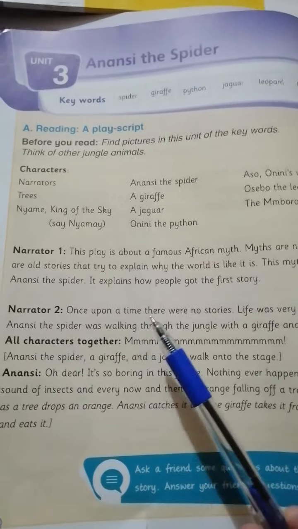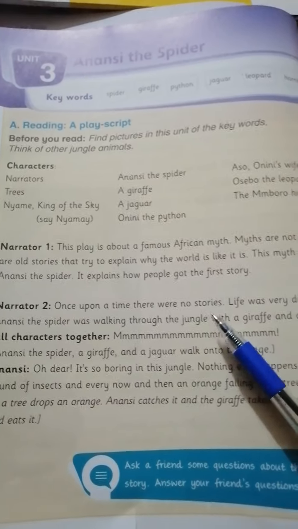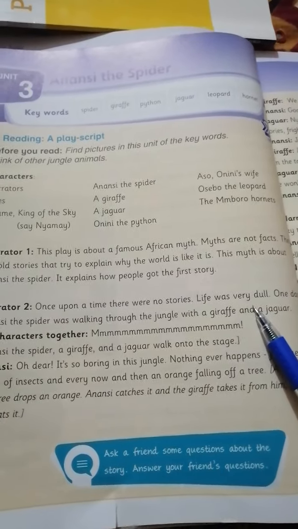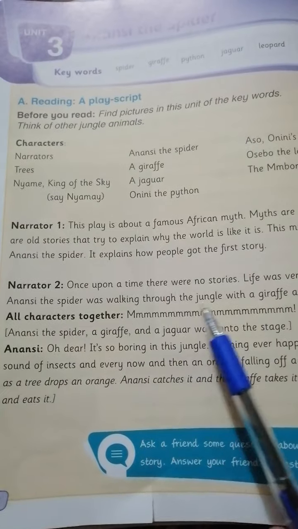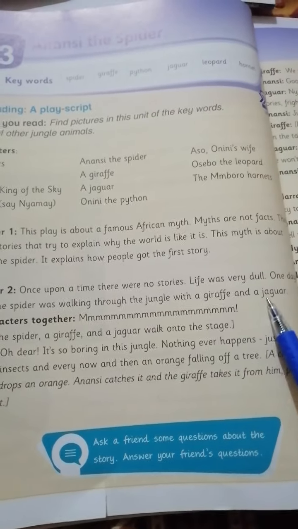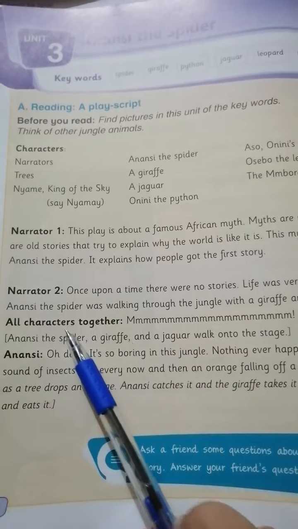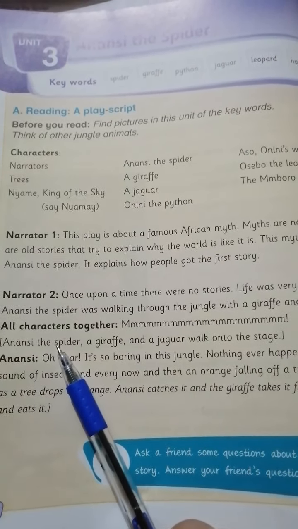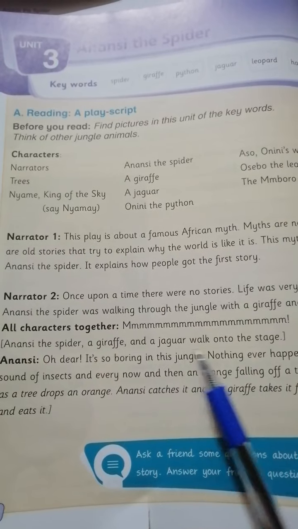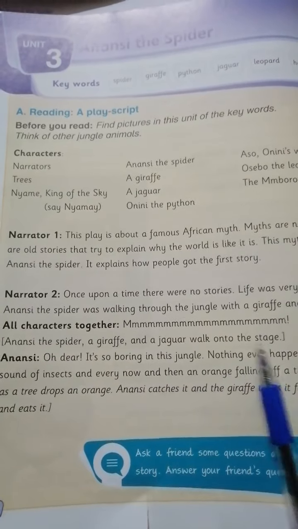Narrator 2: Once upon a time, there were no stories, life was very dull. One day, Anansi the spider was walking through the jungle with a giraffe and a jaguar. All characters together: Anansi the spider, a giraffe, and a jaguar walk onto the stage.